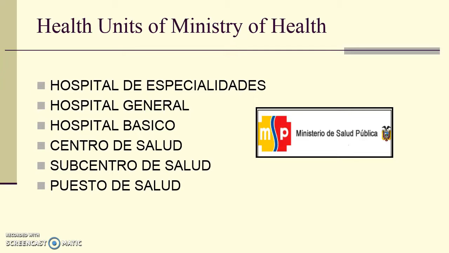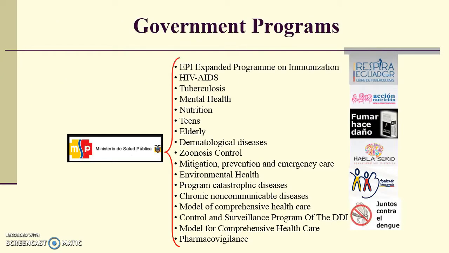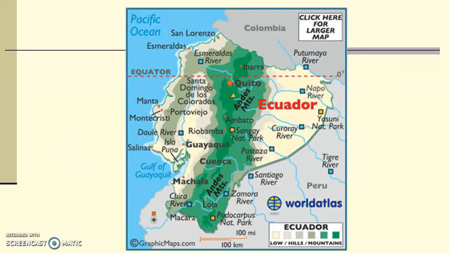So the reason that I wanted to bring this up is just to show that Ecuador already has a pretty good organizational system. They're already actively addressing a lot of the problems that we're talking about. And so our solutions that we came up with, we tried to come up with solutions that went hand in hand with the programs already in place, so that we're not starting from scratch. We already have a lot to work with, a lot to go on, and we're also not trying to replicate something that they already have happening.